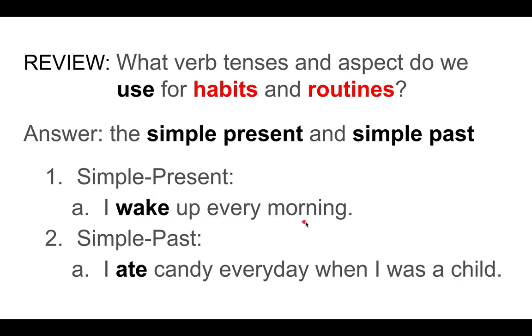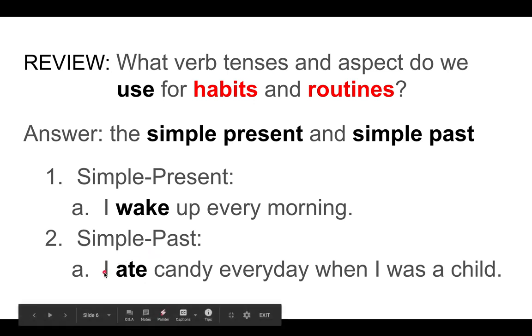I wake up every morning. Okay, it's in the simple present, wake up, and it doesn't happen only once, but every morning. It's a habit, it's a routine. Then for my simple past, I ate candy every day when I was a child. It was my habit to eat candy every day when I was a child. So I ate candy every day. It was my habit. So we use the simple past.